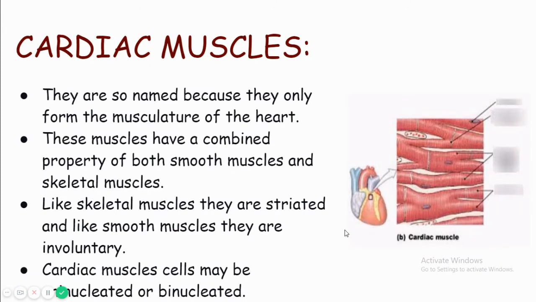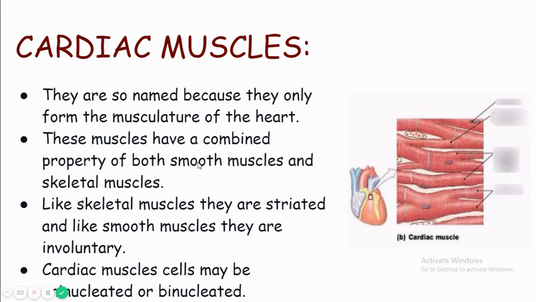The third and very important muscle is the cardiac muscle. You can remember this muscle from the name. Cardiac means heart. So the muscle that is associated with the heart is called the cardiac muscle. They are so named because they only form the musculature of the heart. These are the only muscles that surround the heart, not any other organ.